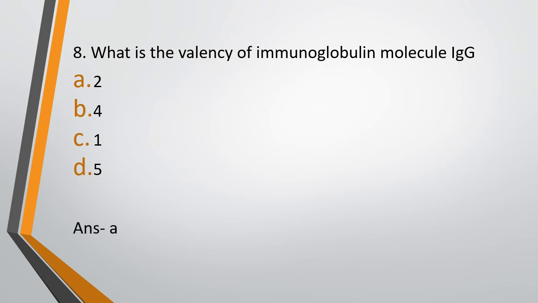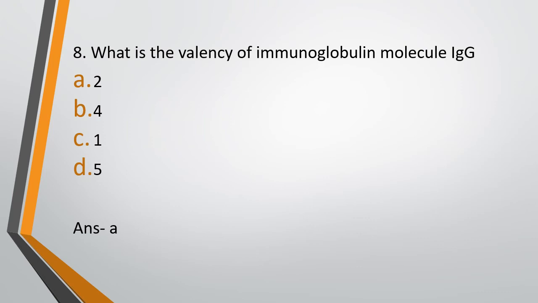Now what does valency refer to? In an immunoglobulin, there are two variable regions and one fixed region. The variable regions can bind to antigens. So the number of antigens that an immunoglobulin molecule can bind to refers to its valency. Since there are two variable regions, each IgG can bind to two antigens, right? Two different antigens. So the valency of immunoglobulin would be 2.